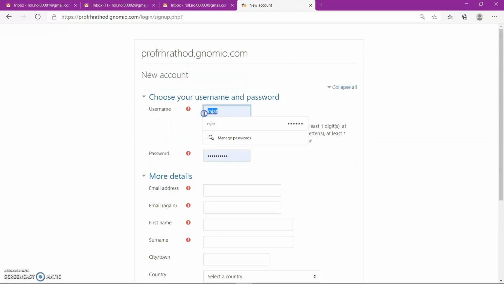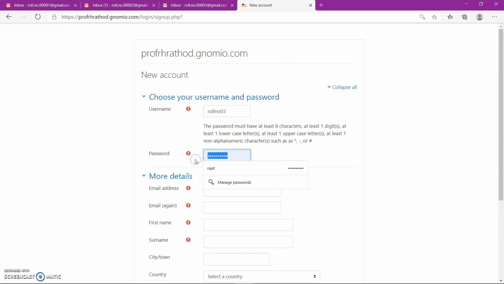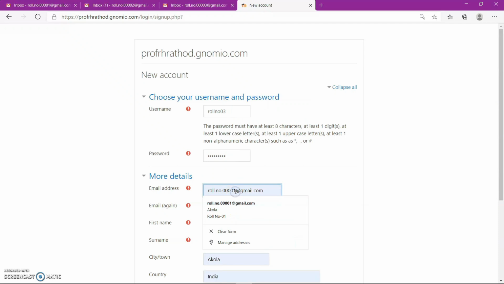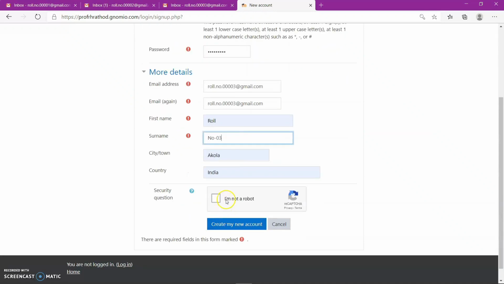Create roll number 03. Password is roll number at 03. This is the email address of the user, name of user.